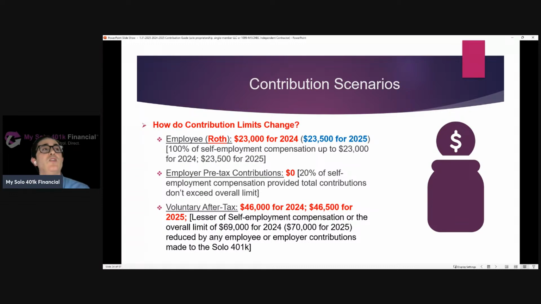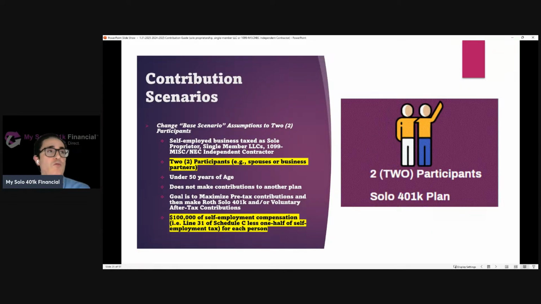First deposited into the voluntary after-tax account, and then moved to the Roth. So for 2024, they're going to end up with $69,000 in their Roth Solo 401k. For 2025, $70,000 in their Roth Solo 401k.